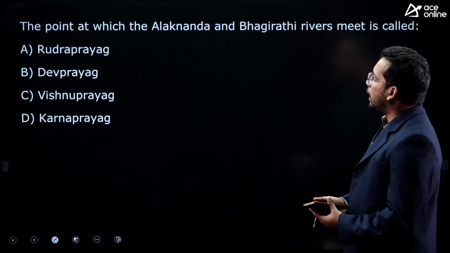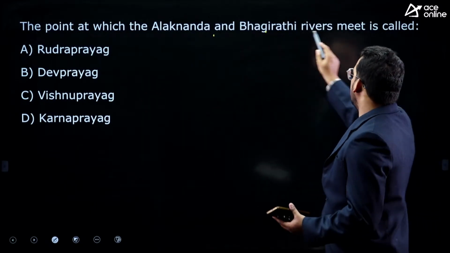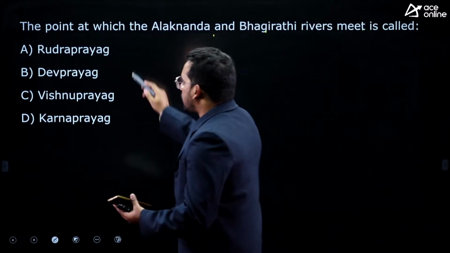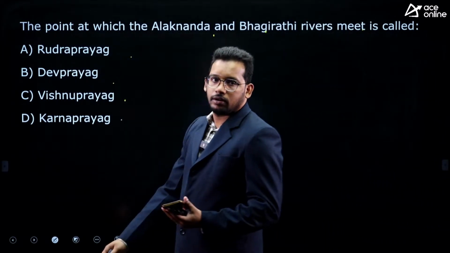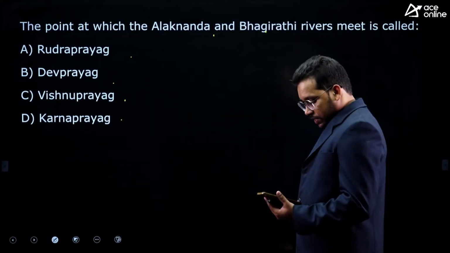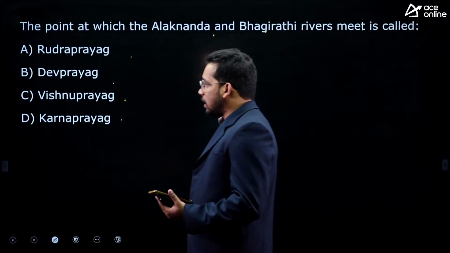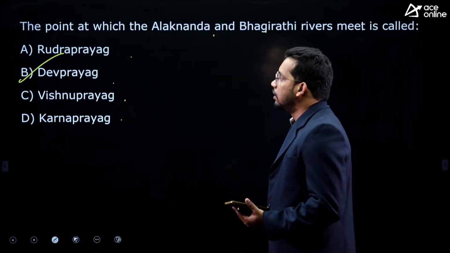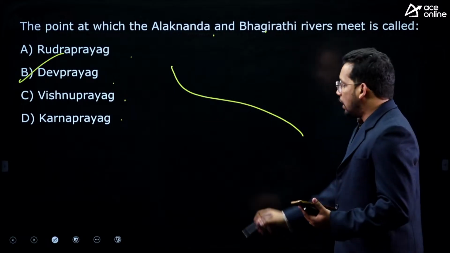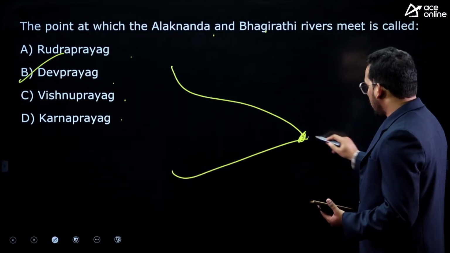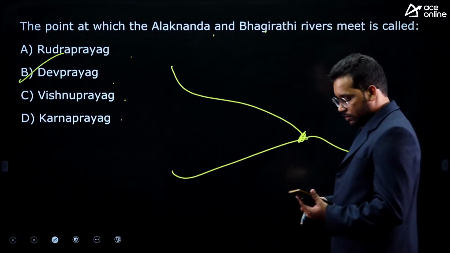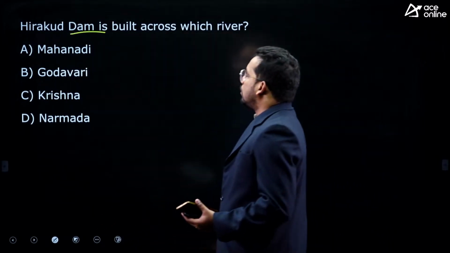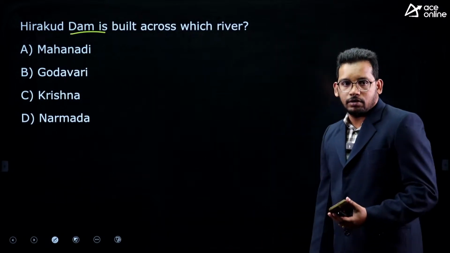Next one, the point at which Alkananda and Bhagirathi meet and form the Ganga river. Rudraprayag, Devprayag, Vishnuprayag, Karnaprayag. What is the answer? We have discussed this already somewhere in this session itself, that is Devprayag, B. So Alkananda and Bhagirathi join at Devprayag, leading to the formation of the Ganga river. Correct.